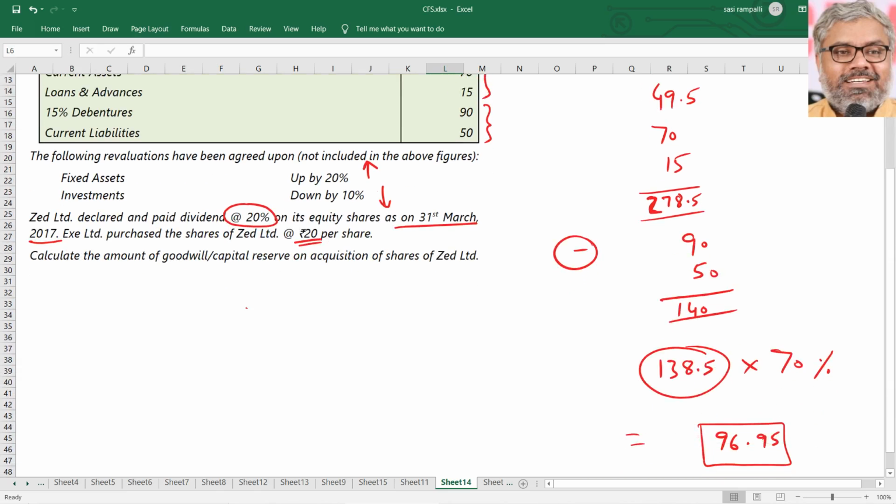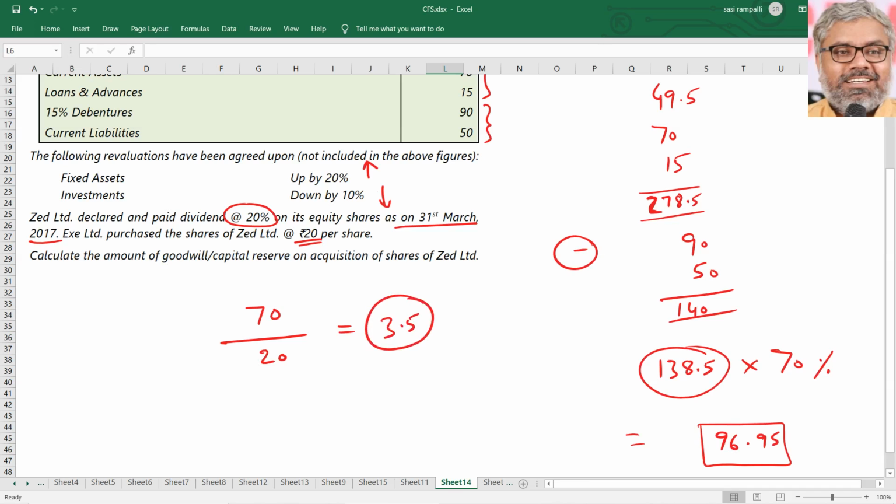When it has purchased the shares for 70 lakhs, by paying 20 rupees per share, how many number of shares has X Limited purchased of Z Limited? 70 by 20. That is 3.5 lakhs shares.